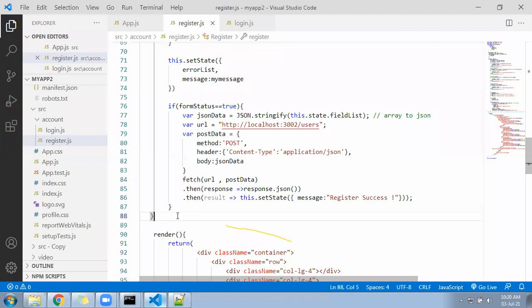You can save the data, and again you can refresh that user.json file URL, port number 3002, and users URL, check whether data is coming there or not. I will also test once from my side. See, I have changed only the URL here.